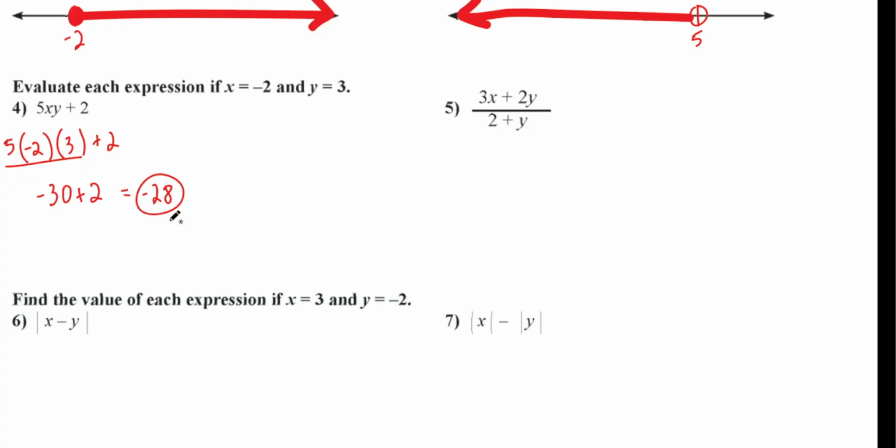Now look, I would like you to be able to do that in your head, all right? You should be able to do that in your head, but I'm letting you use a calculator, all right? So you could always put that into a calculator.